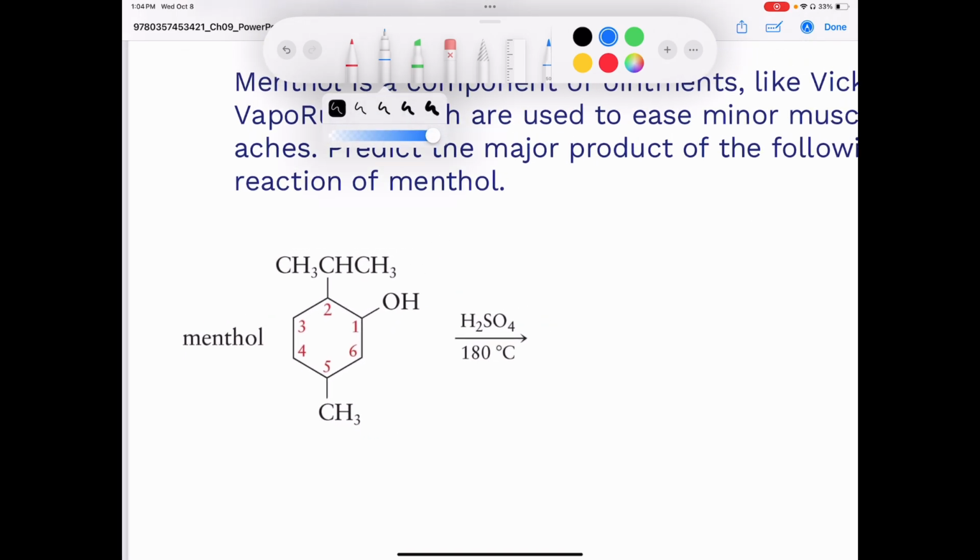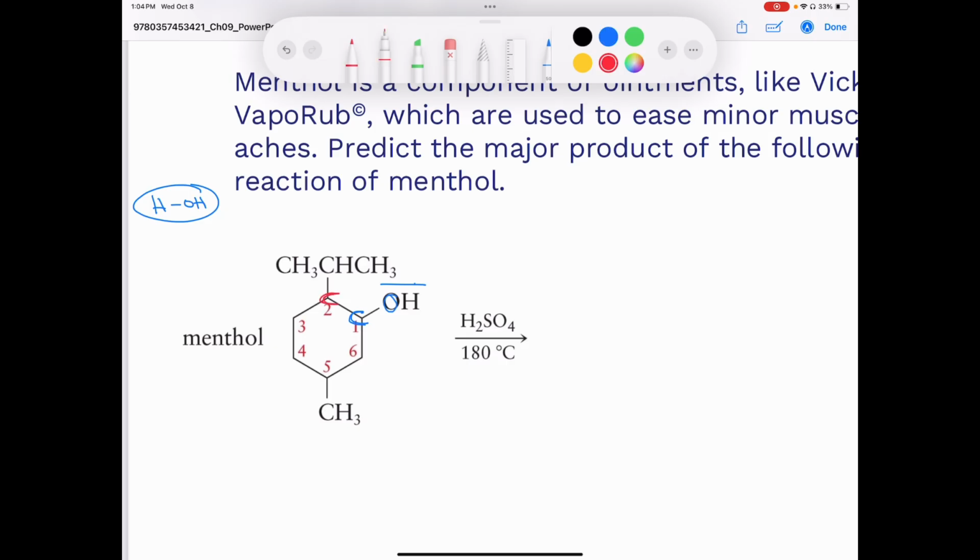So if I highlight this carbon in blue, this carbon is attached to the oxygen of our alcohol. Now we know when we lose our water, we're going to take the OH from this alcohol, but we also need another hydrogen, because you need H and OH to make water. So where is the other H coming from? Well, remember, I told you it can only come from the next door neighbors.